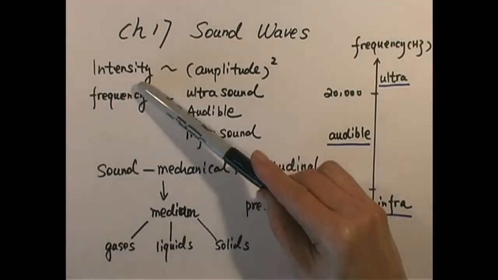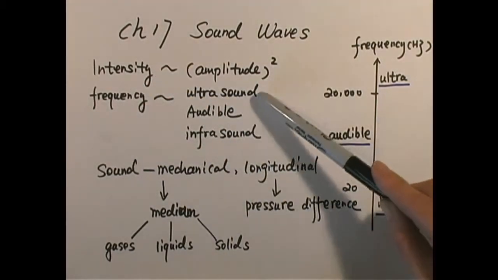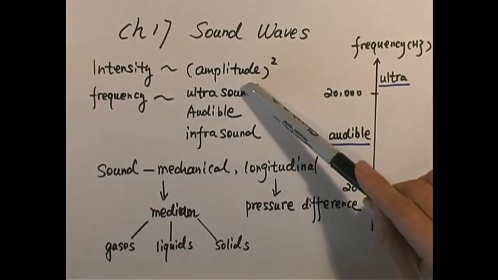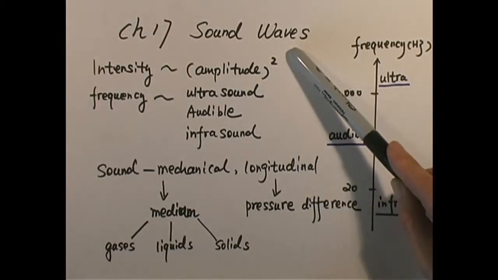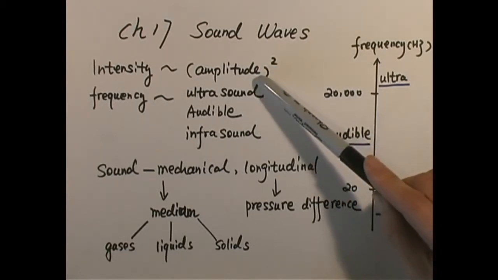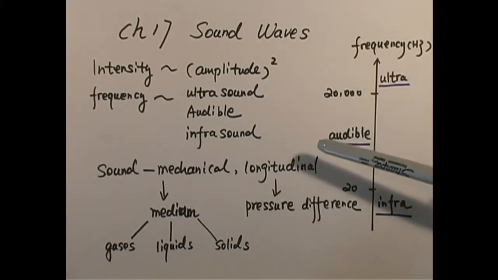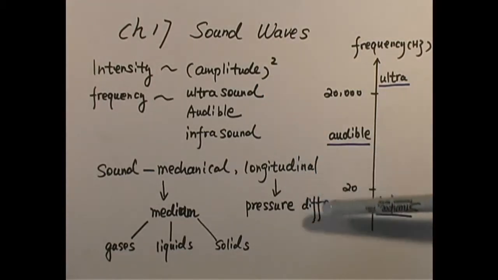Intensity is proportional to the amplitude squared. What amplitude? When we learn waves, we know that there is amplitude and frequency. So wave amplitude means the displacement of the media particle.